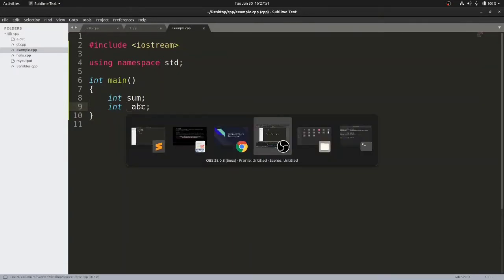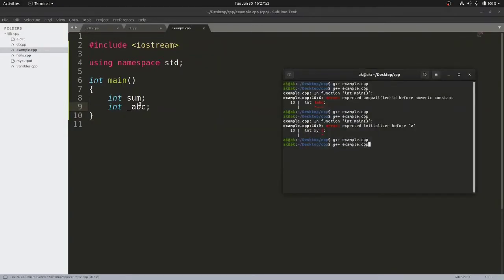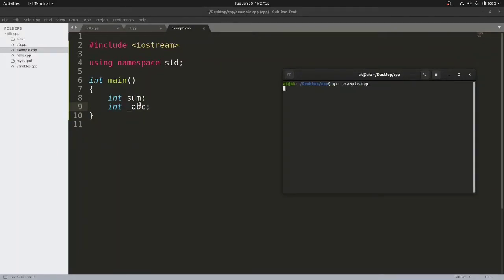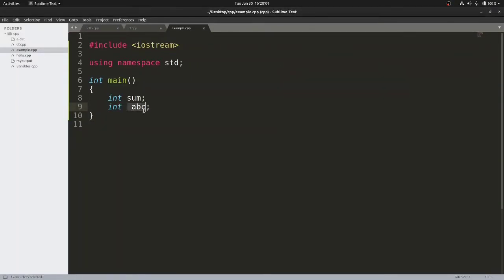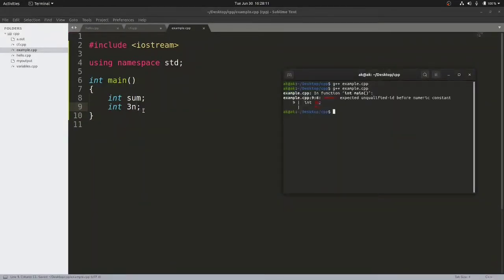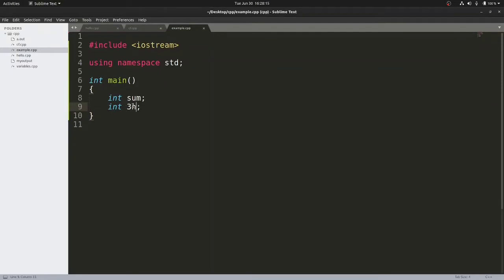So let us compile our code. If I compile my code, it doesn't throw any error. That means this name is completely valid. Now if I write my identifier or variable name something like this, let's say 3n, and let me save and compile it again, it throws an error, which means we cannot start the name of an identifier with a digit.